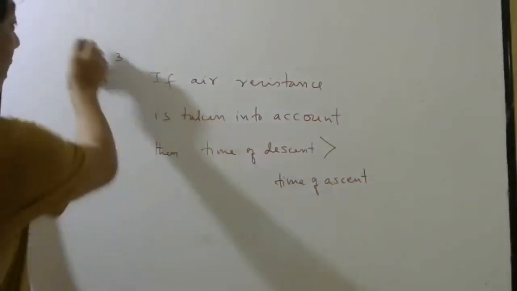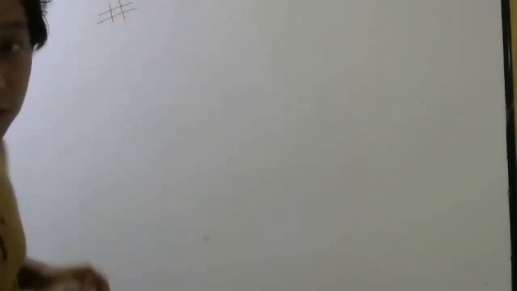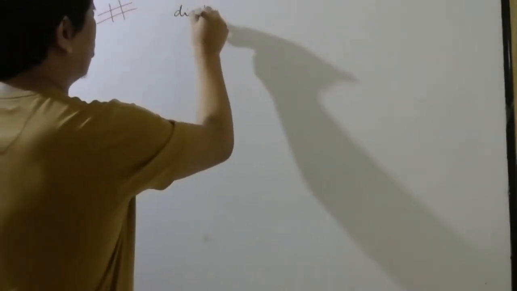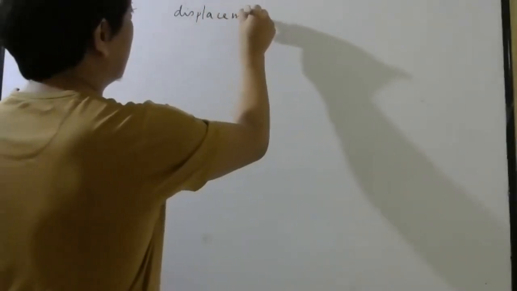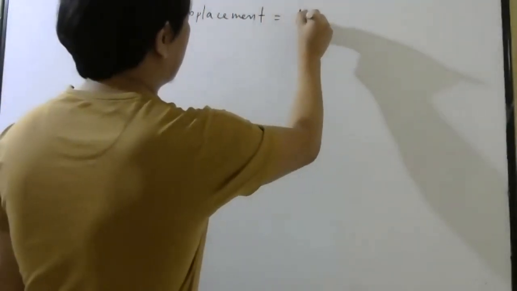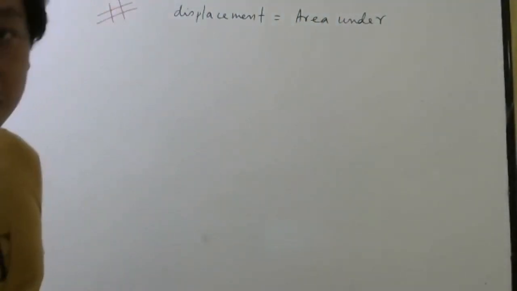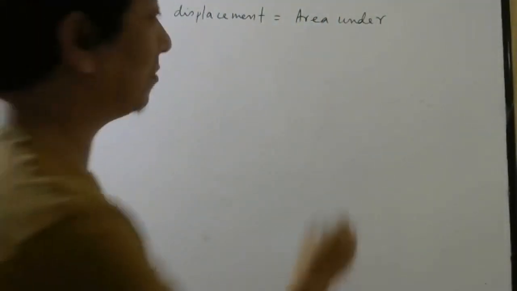But before we do that, we will solve some extra questions, mainly for entrance. This is the symbol I write for entrance questions. Okay. So look carefully. We will do some problems based on this topic. I hope all of you remember I told you displacement is area under what graph? Displacement is area under what graph? VT graph.